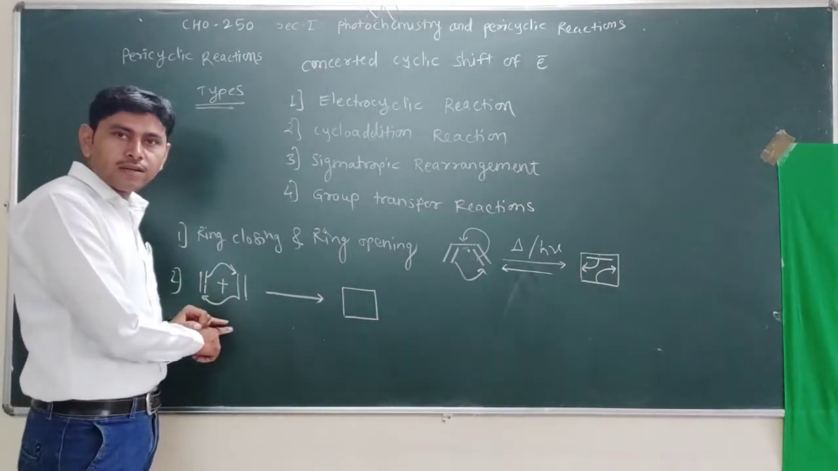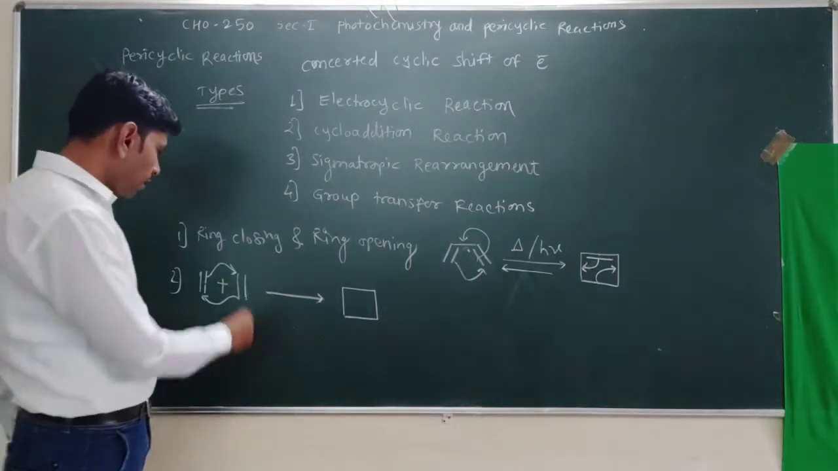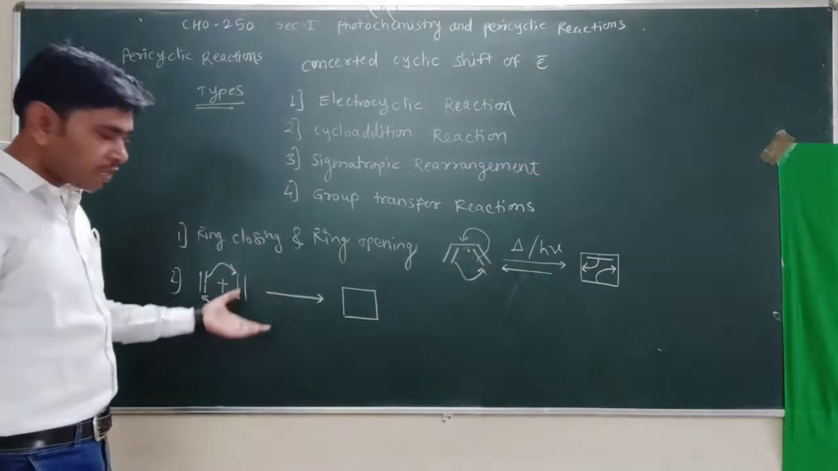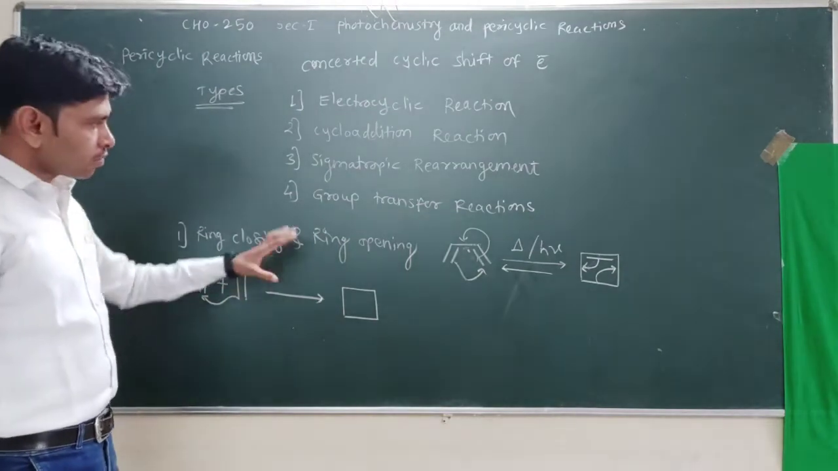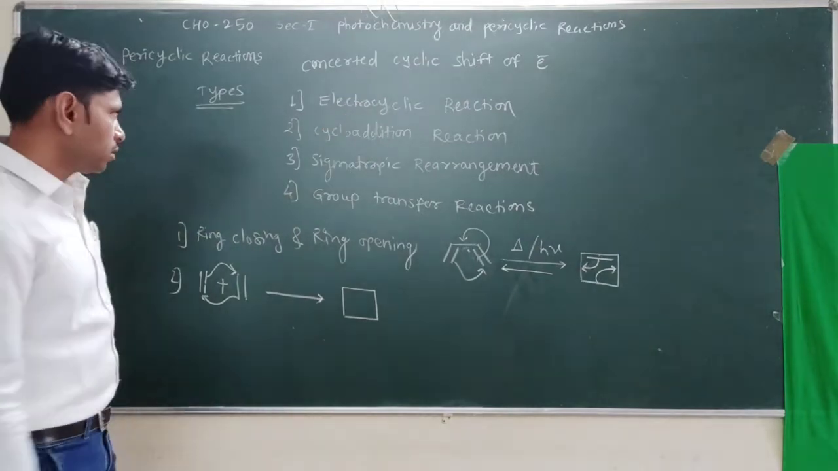That's why this reaction is called a pericyclic reaction, or it is one of the types of pericyclic reaction. So we are taking just simple examples of these. There are so many examples available, but we will see them in detail when we study these types in detail.